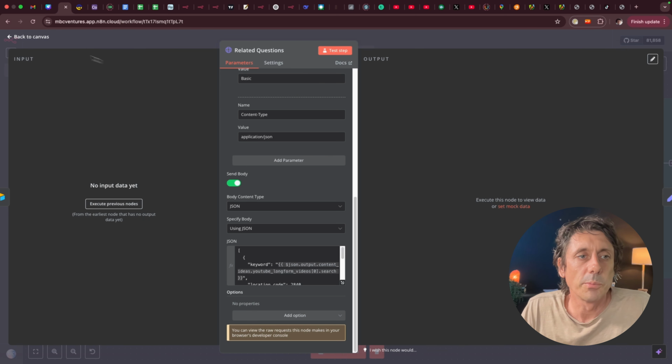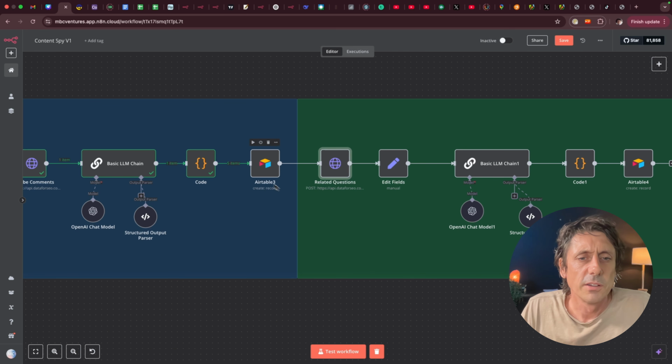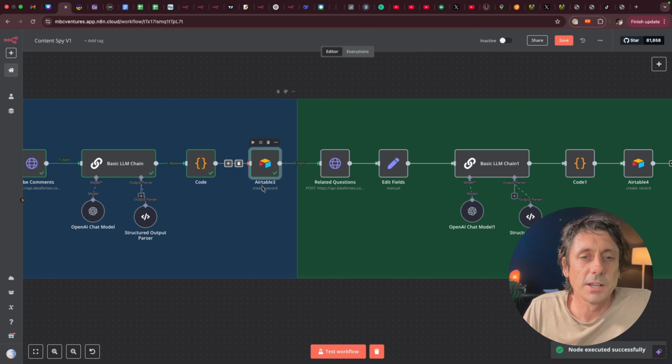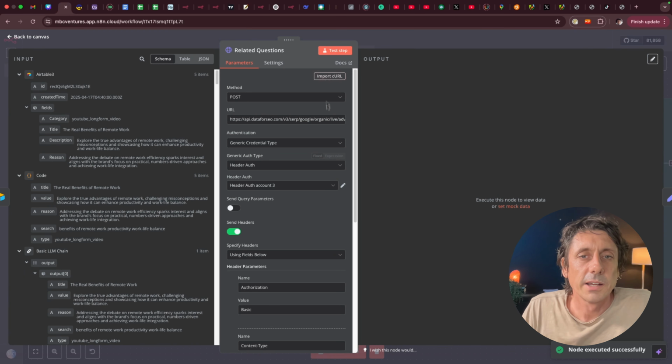So I have to execute the previous module for that to work. So let me just update Airtable. It's going to duplicate that because I probably should have cleaned the table out, but that's fine. It's just updating Airtable. Now it's finished. I can run this module.